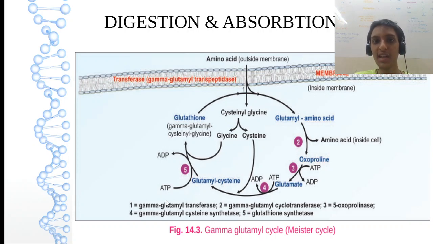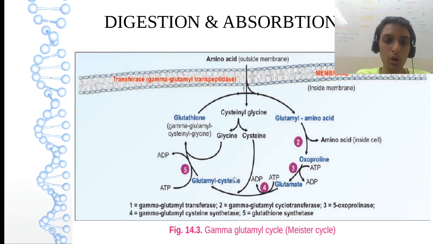Before that, the transferase enzyme will give 5-oxoproline. Now 5-oxoproline, on 5-oxoprolinase, will give glutamate. So glutamate, on gamma glutamyl cysteine synthase, will give glutamyl cysteine. So glutamate combines with cysteine.